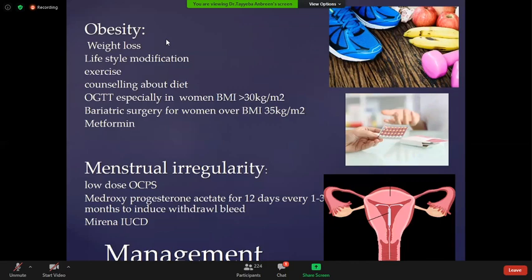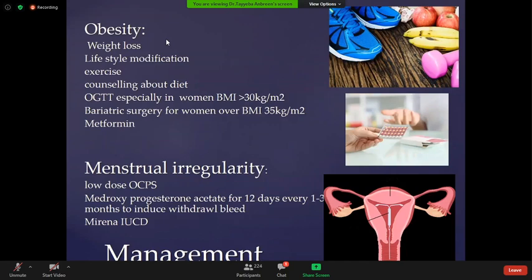There are anovulatory cycles with deficiency of progesterone. You should provide progesterone to take the cycle into the secretory phase. Medroxyprogesterone acetate for at least 12 days to induce withdrawal bleeding.